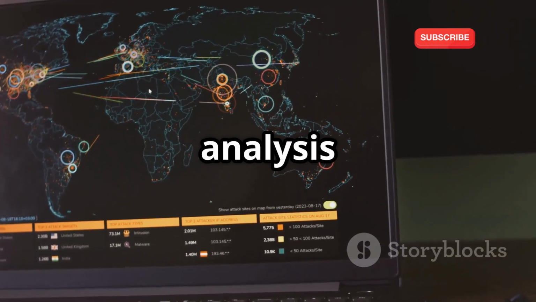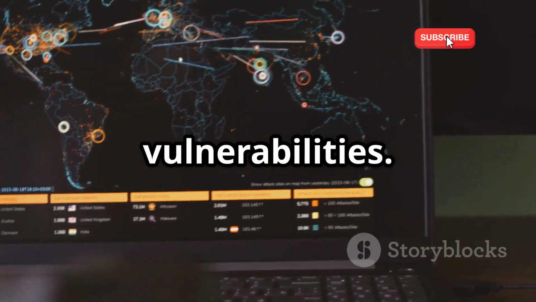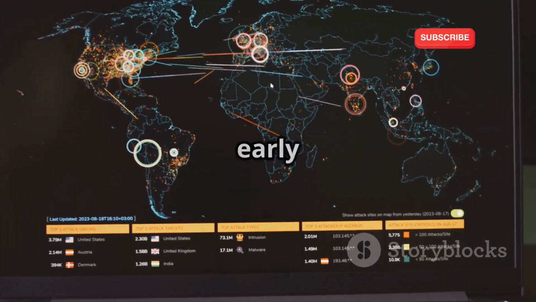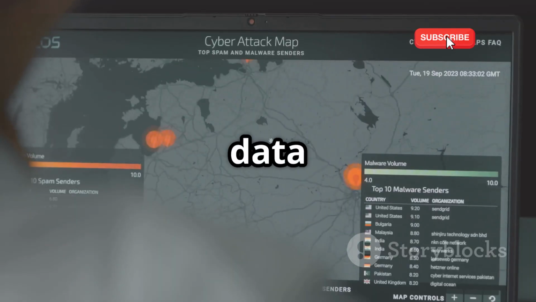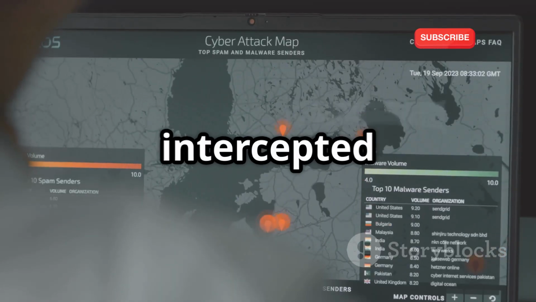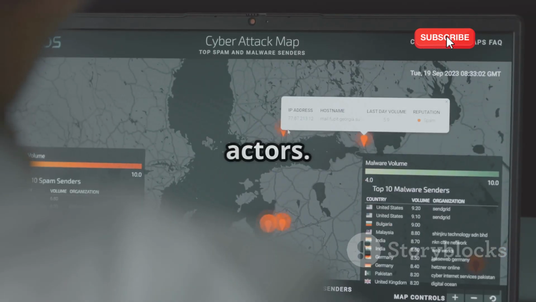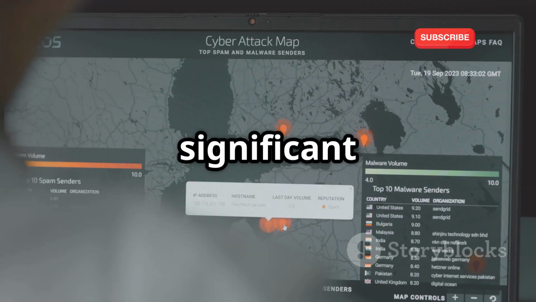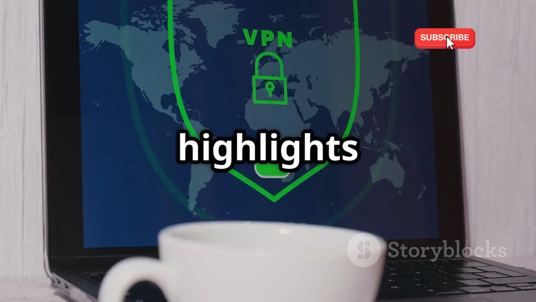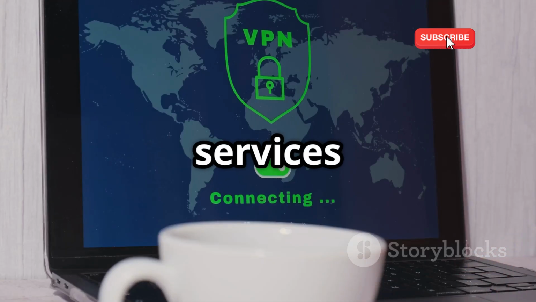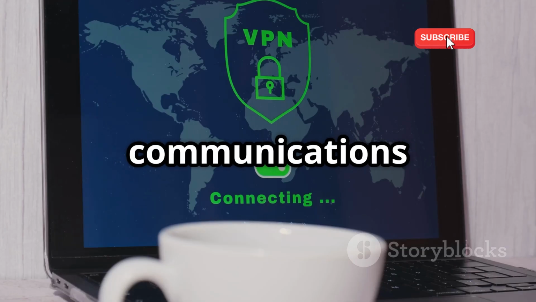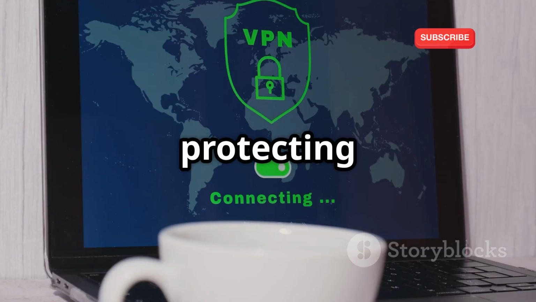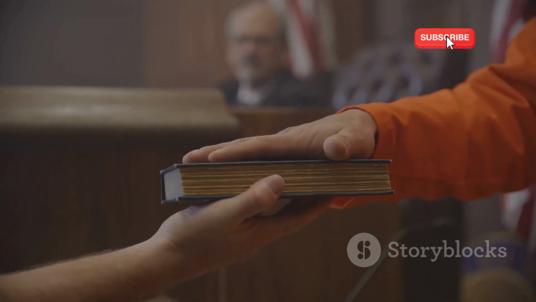VoIP data analysis can reveal potential vulnerabilities. Identifying these vulnerabilities early can help in mitigating risks. For example, if the call data isn't encrypted, it could be intercepted and listened to by malicious actors. This poses a significant security risk. This highlights the importance of using VoIP services that employ strong encryption. Ensuring that your VoIP communications are secure is essential for protecting sensitive information.